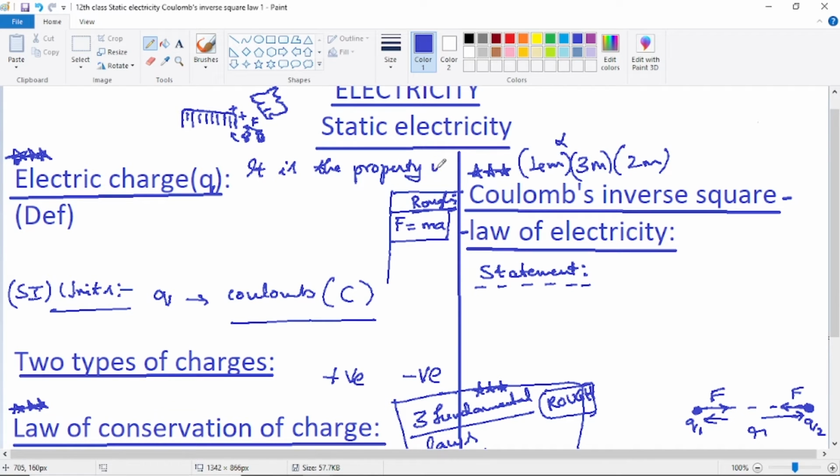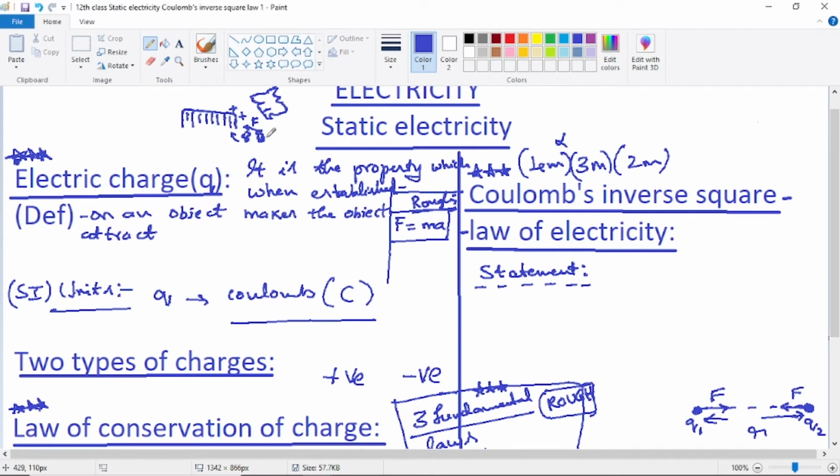It is a property which, see here, I am writing in a congested manner, but I am pronouncing it clearly. It is a property which, when established on an object, so the charge is formed, this property called charge is formed on the comb, which only makes the comb attract the bits of paper. So it is a property which when established on an object makes the object attract,